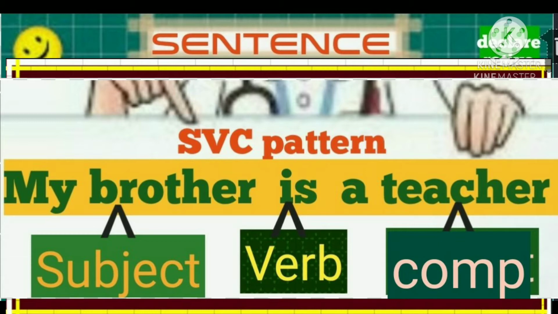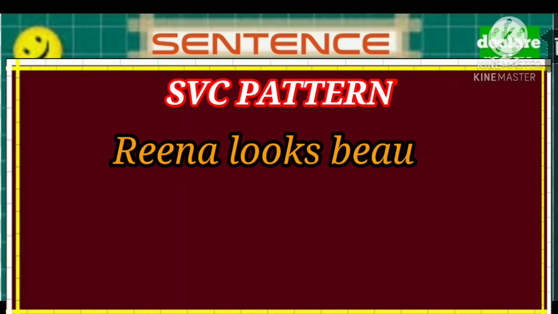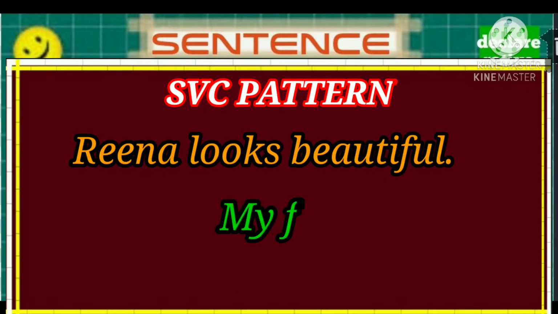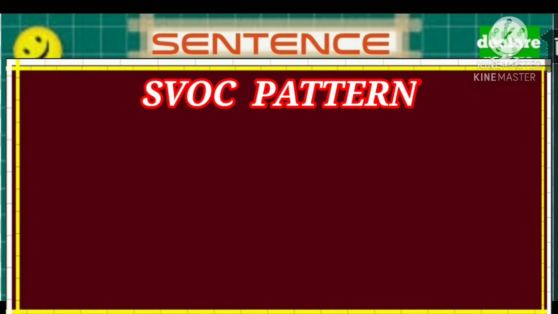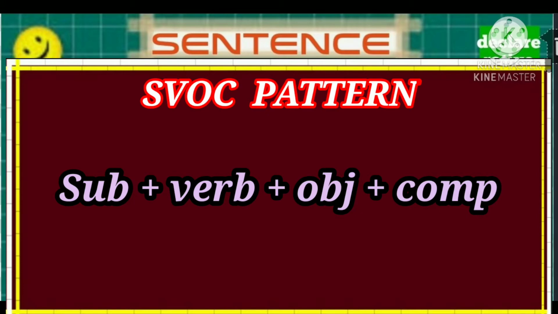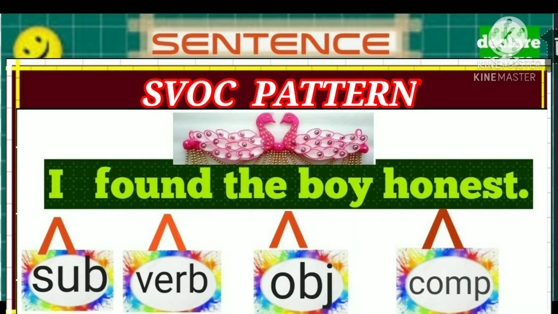Some other example may be, Rina looks beautiful. My father was angry, etc. Next pattern is the SVOC pattern. That means subject, verb, object and complement. For example, I found the boy honest. Here I is the subject, found is the verb, the boy is the object and honest is the complement.